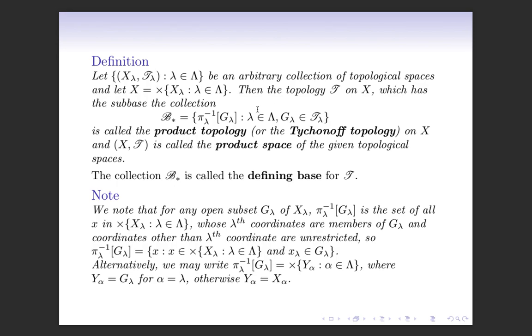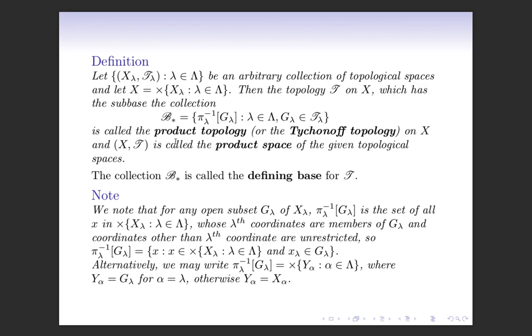So actually we are taking inverse images of open sets in X lambdas and that collection is B star, and this collection is the subbase for the topology T, which is called the product topology or the Tikhonov topology on X, and X with this topology T is called the product space of the given topological spaces.